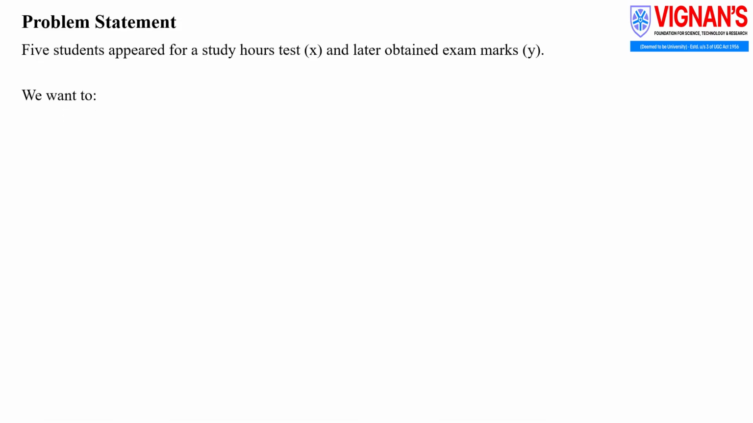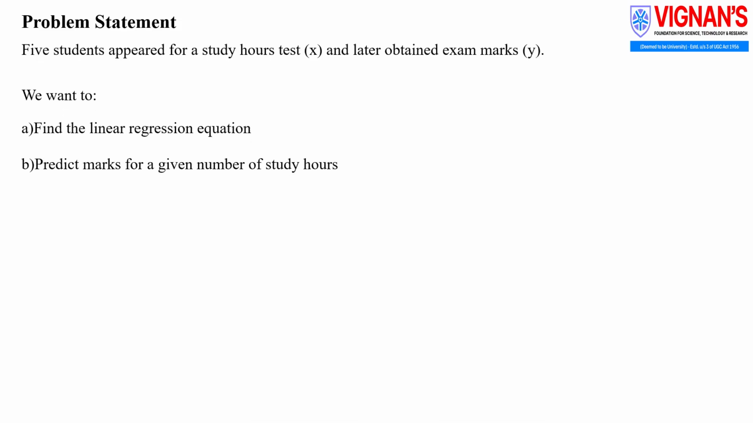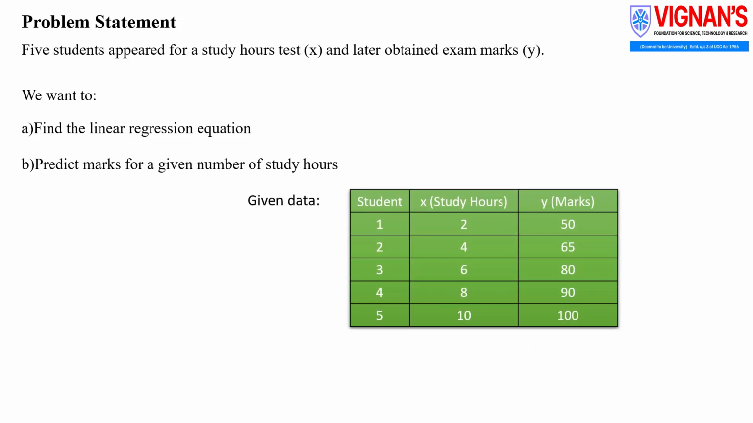Let us understand the given example to find the linear regression and predict marks for a given number of study hours. This table shows the relationship between study hours and marks obtained by students. The first observation indicates that when a student studies for 2 hours, the score obtained is 50 marks. As study time increases to 4 hours, the marks improve to 65. It is clearly observed that marks increase steadily as the number of study hours increases, indicating a strong positive relationship between the two variables.